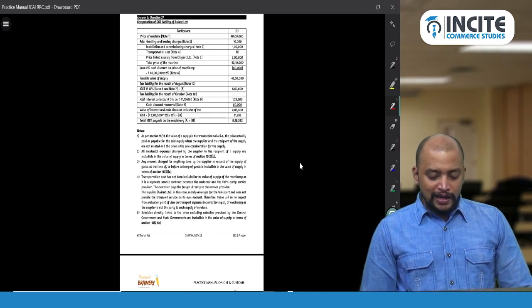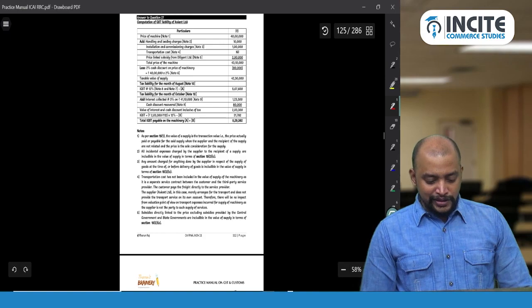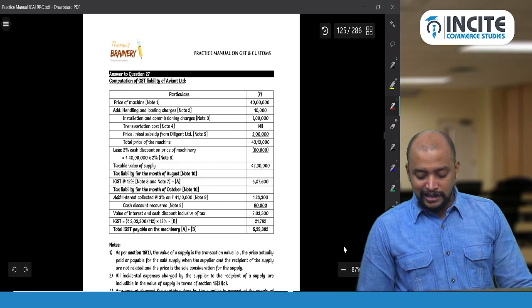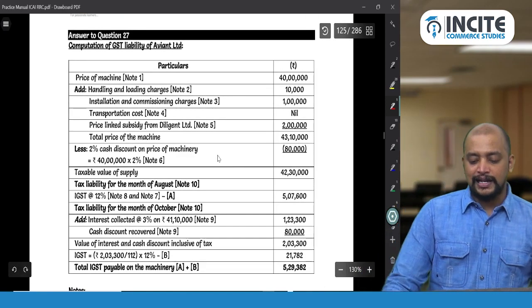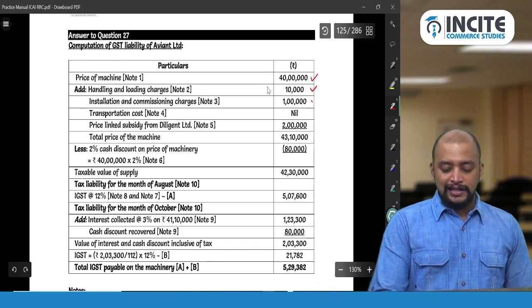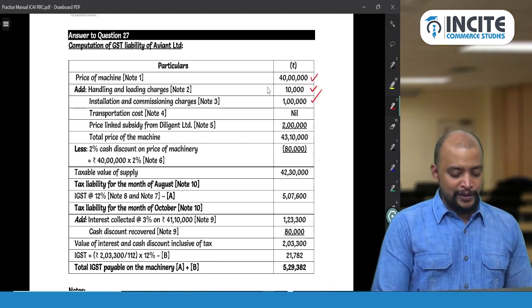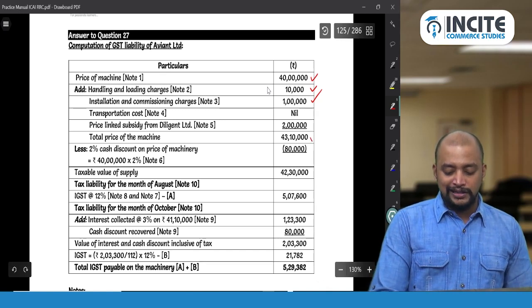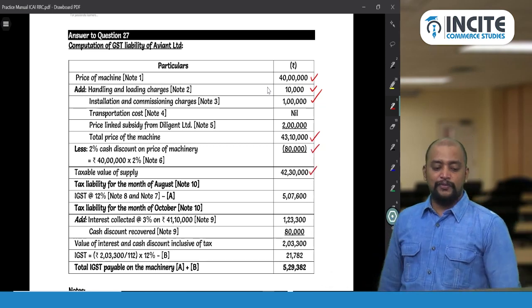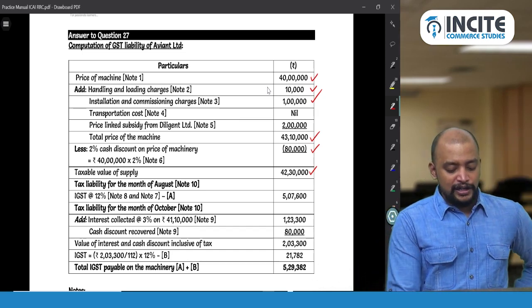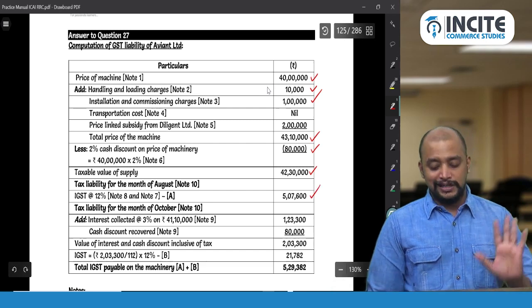Interest should be computed on 1,23,200. Okay. So see this. This is the answer. First we took 40 lakhs. And then handling charges 10,000 and 1 lakh. Transportation cost will not be there. Price directly linked to the subsidy, so 2 lakh, so 43 lakh 10,000, discount we gave for 42 lakh 30,000 will be taken as the value. And what is the tax liability? Tax liability is 42 lakh 30,000 into 12%, so 5 lakh 7,600 over.